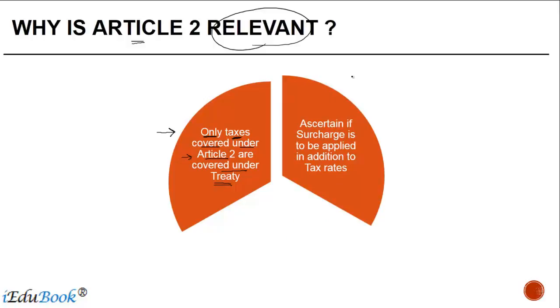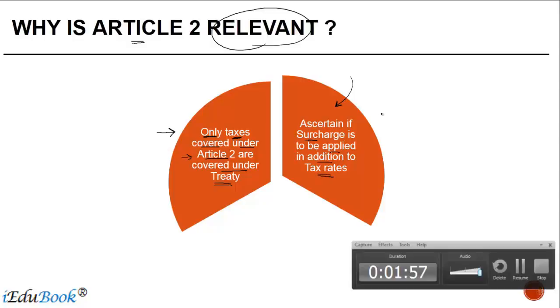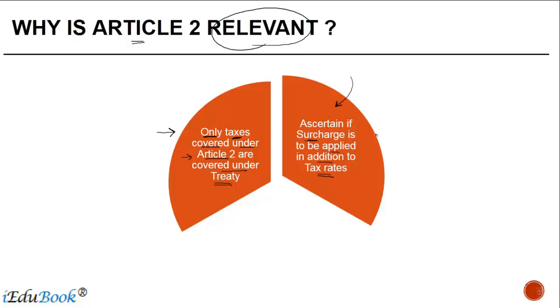The second is, it helps us to ascertain if surcharge is to be applied in addition to tax rates. Now you must be wondering, how does this happen? Generally, when you see the definition of tax in Article 2, you will note that it specifies that not only income tax, but any other levy of a surcharge or similar nature is also to be covered within the definition of tax.